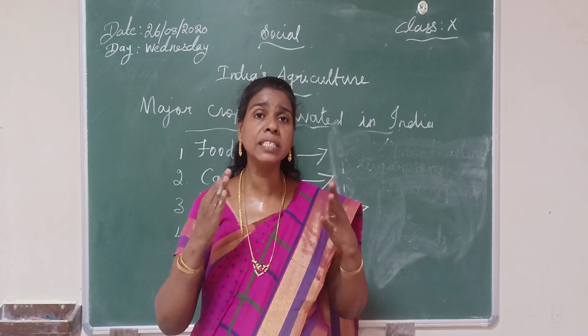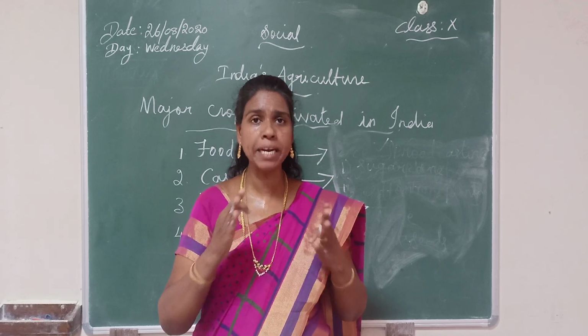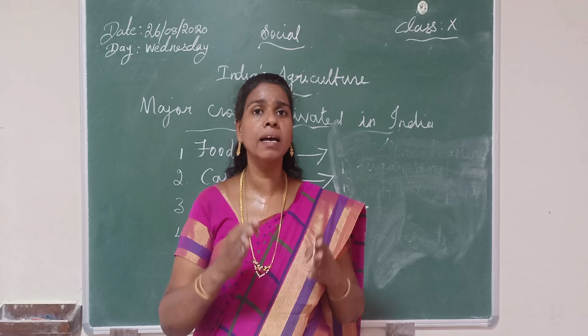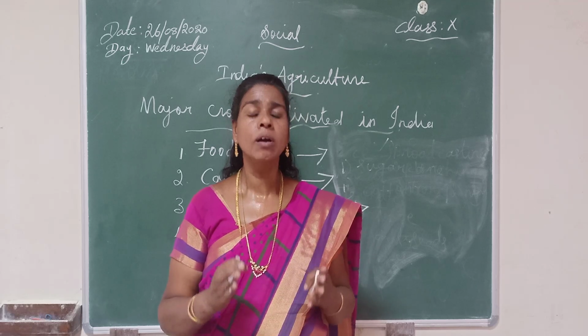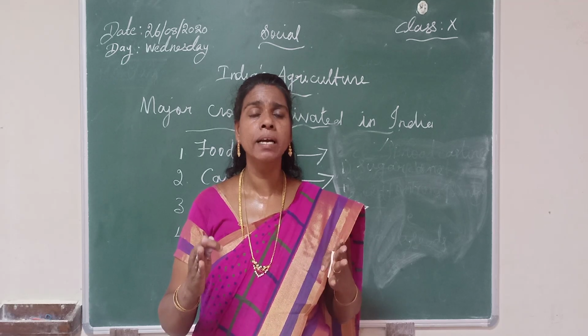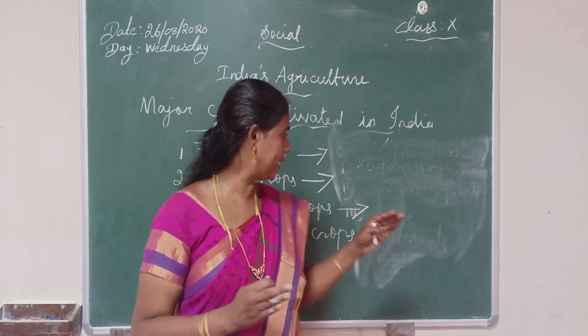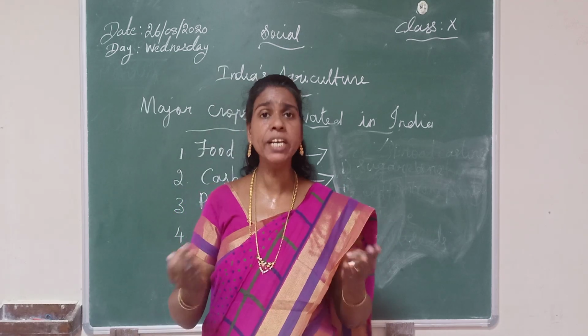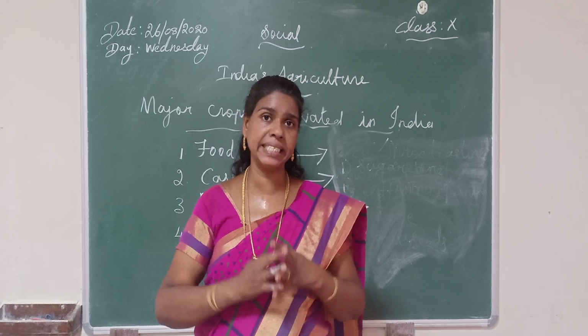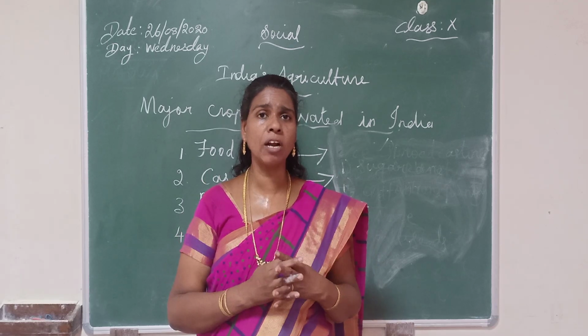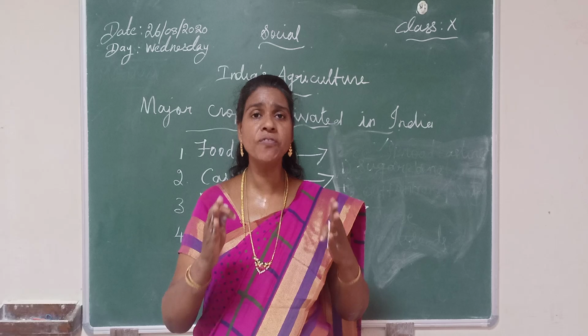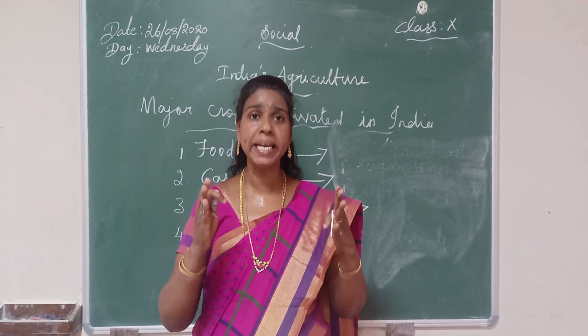Plantation crops are mostly produced for export, and they grow well in hill stations. Some of the plantation crops are tea, coffee, rubber, and spices.